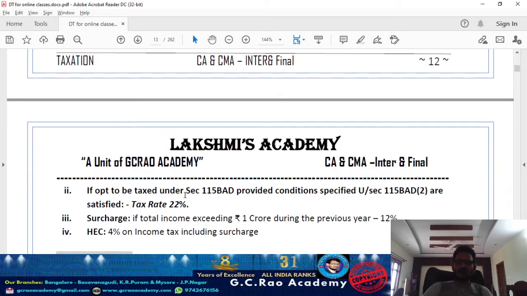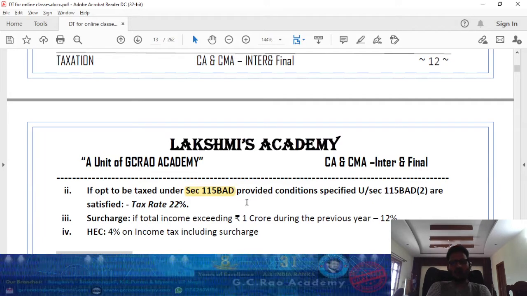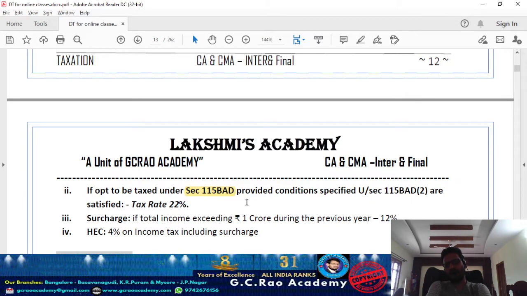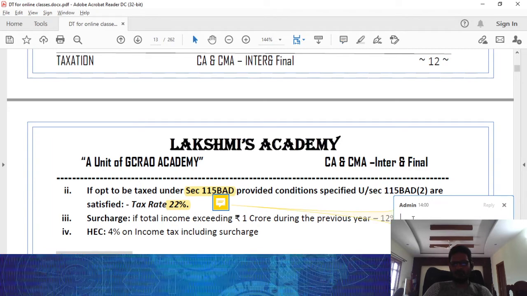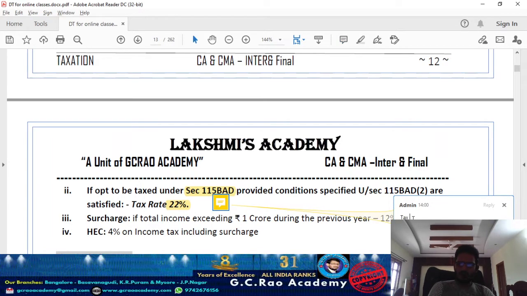And in case you are opting for 115BAD, there is a concessional tax rate system, subject to fulfillment of conditions, what they call in section 115BAD(2). Then the applicable tax rate is 22% including surcharge. So if you check out the breakup of this item, the concessional tax rate which is applicable under 115BAD, the applicable tax rate is 20%.